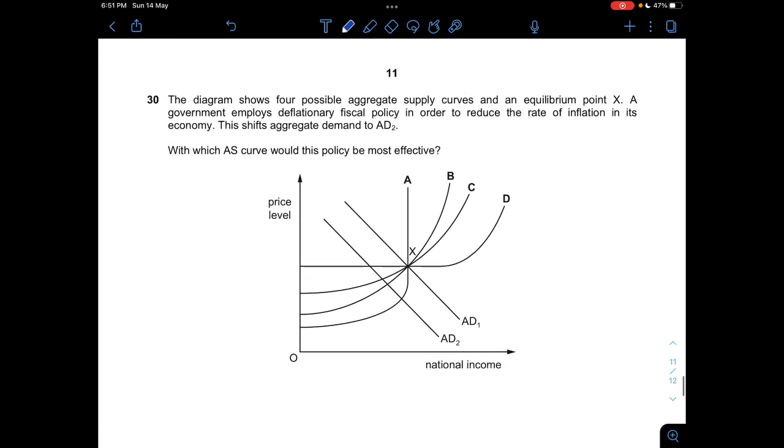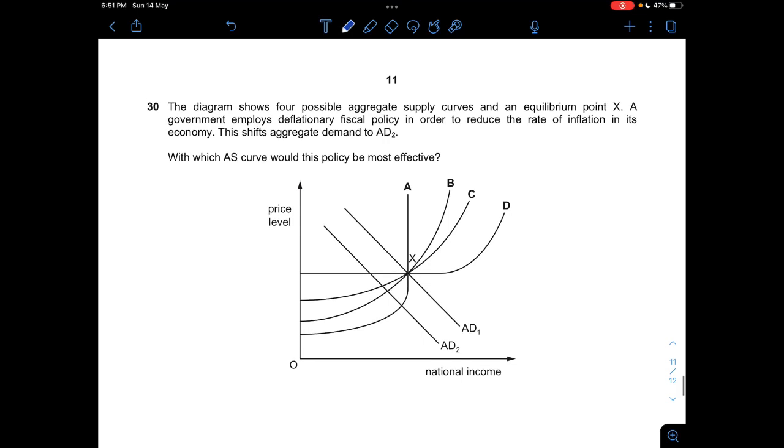Question 30. The diagram shows four possible AS curves and an equilibrium point X. A government employs deflationary fiscal policy in order to reduce the rate of inflation in the country. Aggregate demand will shift to AD2. On which AS curve would the policy be most effective? You're going to see which one would cause the rate of inflation to decrease the most.